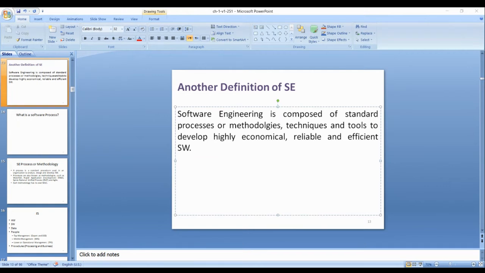Reliable. So you are defining reliability as easy to use?